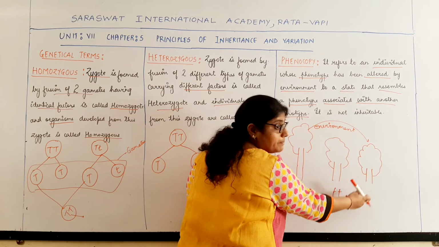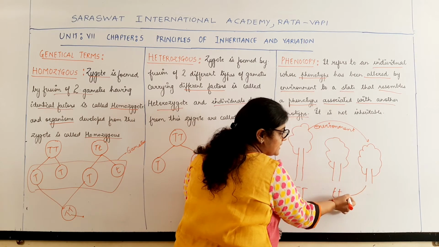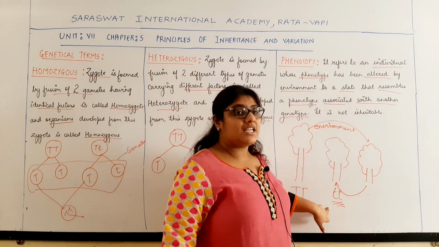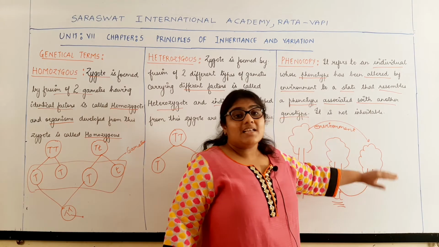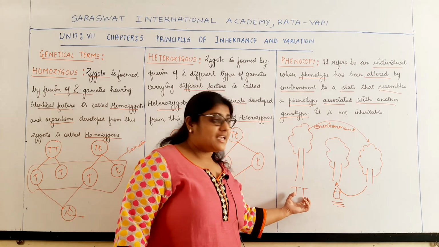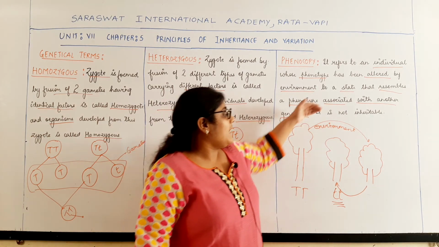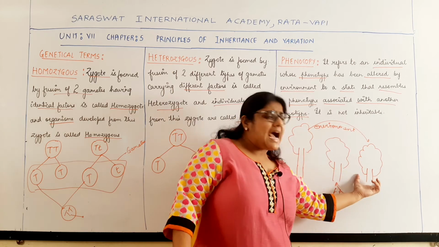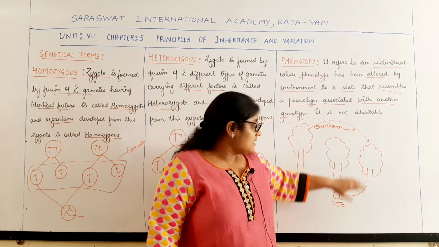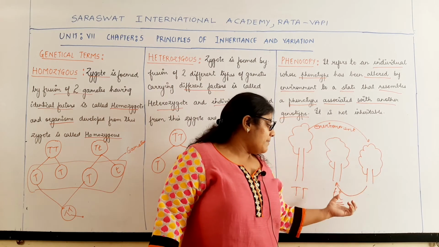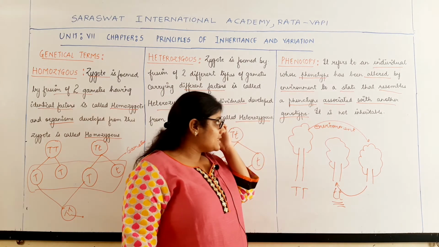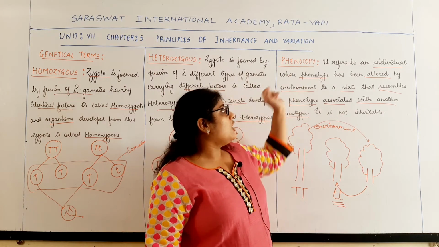Now this phenotype resembles what? It resembles the genotype small t. But actually what is the genotype of this particular tree? It is capital T. But due to certain environmental factors, the height of the tree has been altered, and this height is the same as that resembled by the gene small t. So what is this called?